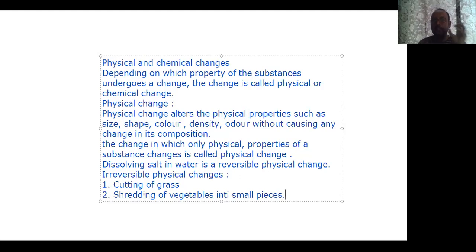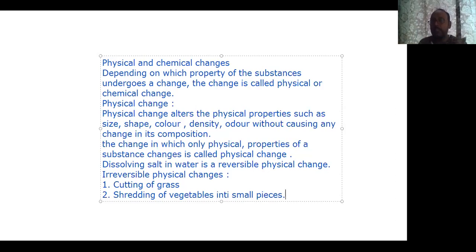So physical changes, let's repeat it again. The changes in which only the physical properties of the substance get changed and there is no change in the identity of the substance are known as physical change. Physical change can be classified into two types, reversible and irreversible.